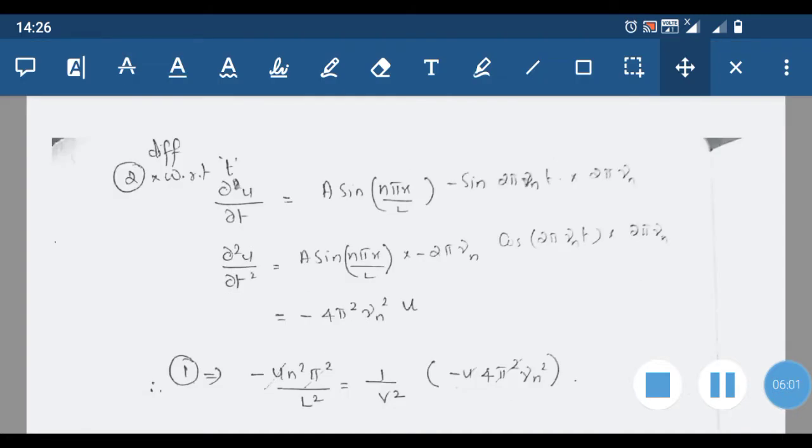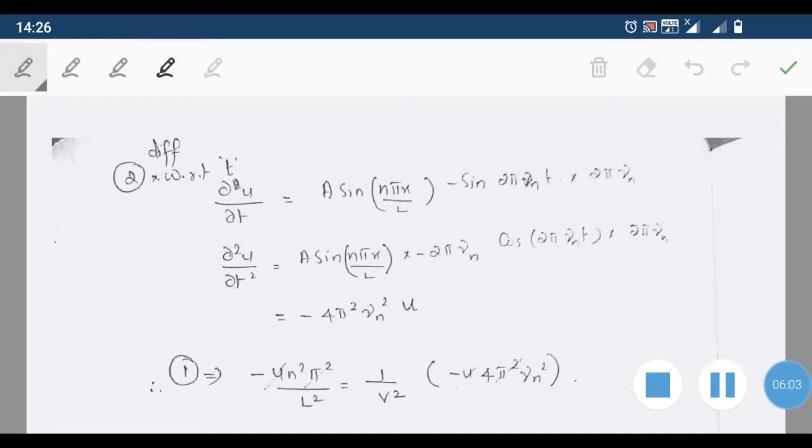Next we are going to differentiate it with respect to t. First of all, ∂u/∂t: x is a constant, so a sin nπx by l into the differential of cos, which is minus sin 2πν_n t, into 2πν_n, which is a constant we have to take here.